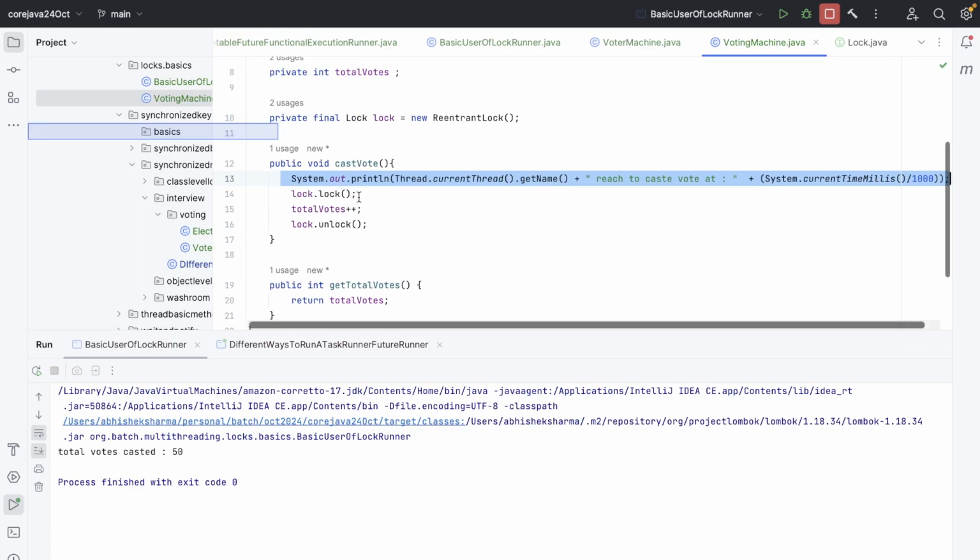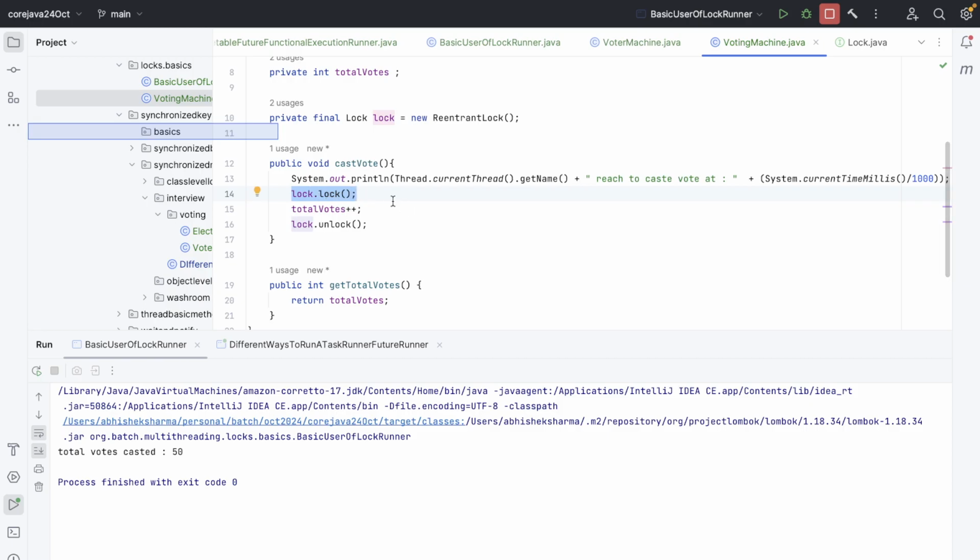all threads will come, but as soon as they reach line number 14, they require the lock to move forward. So at this line, they're going to wait, and then let's suppose thread 1 comes here first and is able to get the lock, then he will increase the value and then he will unlock it, and as soon as he unlocks, another thread T2 can get the lock, and he will be able to execute line number 15.